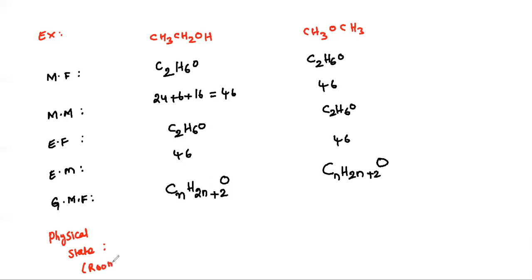At room temperature, I hope everyone knows ethanol is nothing but liquid. And what about ether? That is nothing but gas. Vapor density also same, right? So I hope you can write vapor density also. Vapor density equals molecular mass by 2, that is 46 by 2, 23. Here also 23. So this point is very important.